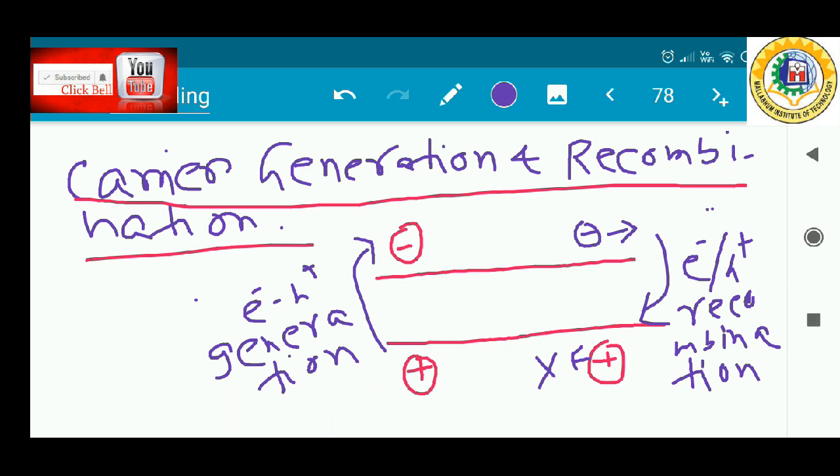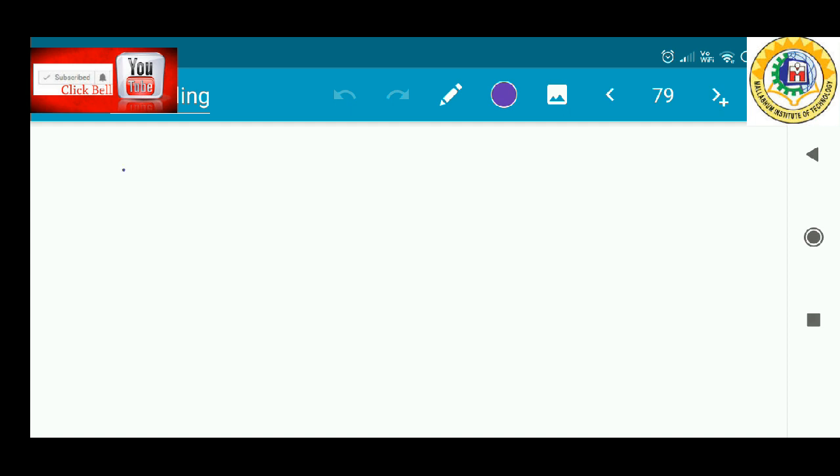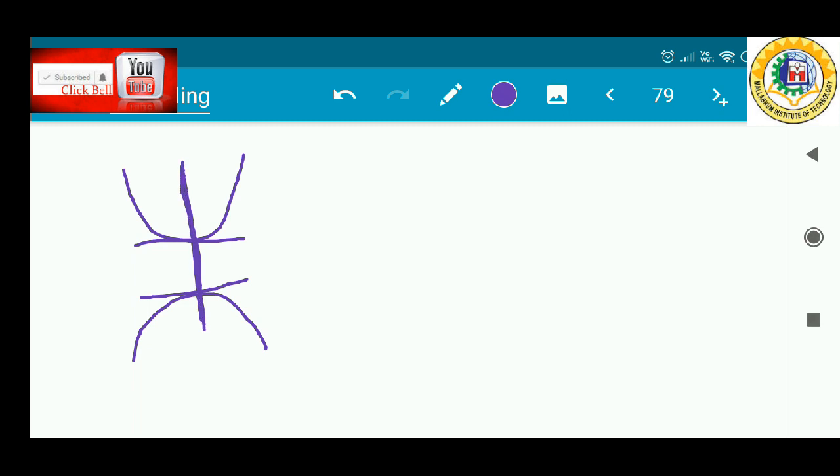To understand the generation and recombination process, we first consider direct band-to-band generation and recombination, then later the effect of allowed energy states within the band gap, referred to as traps, on recombination. First we will discuss direct band-to-band generation. Direct band gap semiconductor means the conduction band minimum and the valence band maximum lie at the same momentum. That is the direct band-to-band generation and recombination, so we will only consider this type of semiconductor.